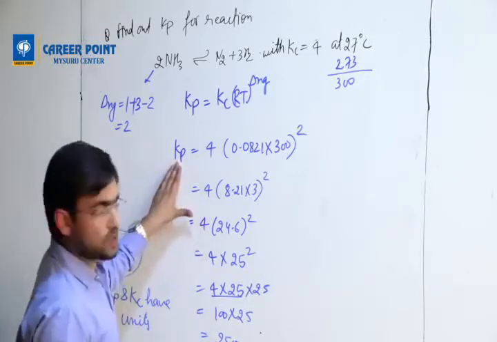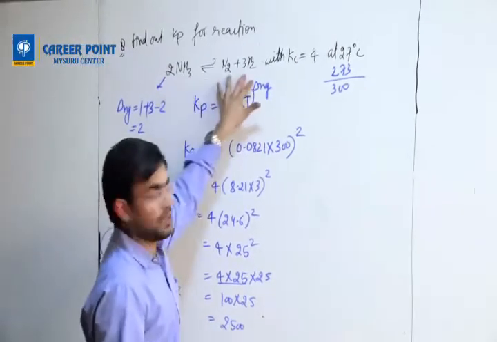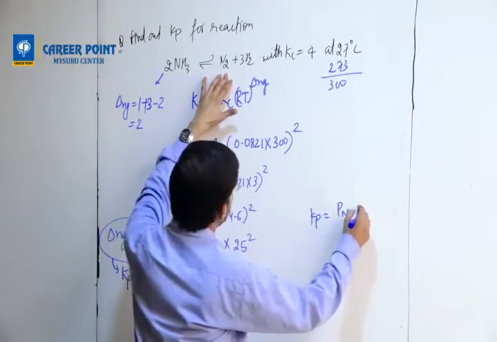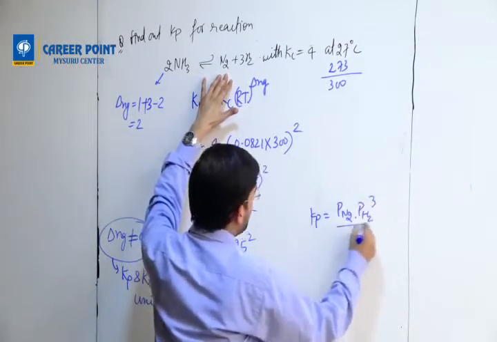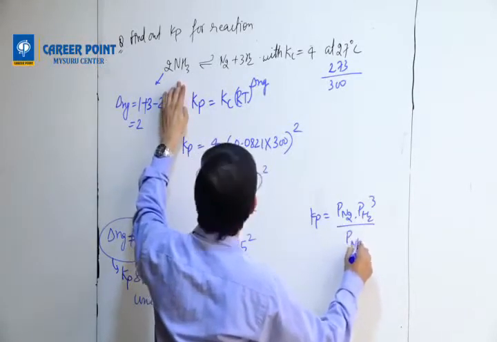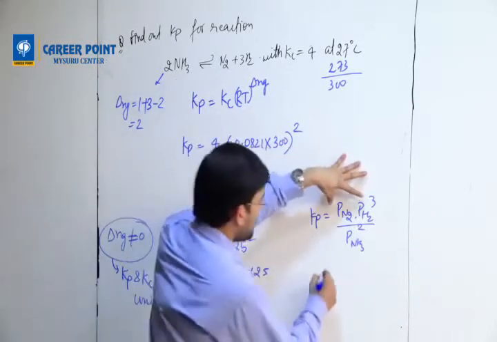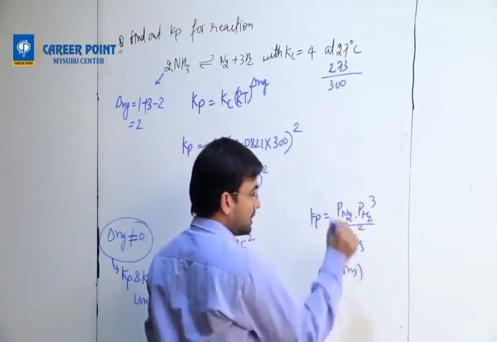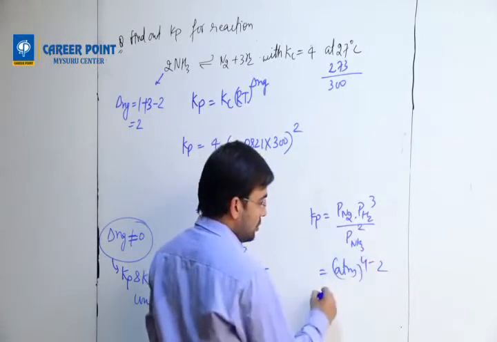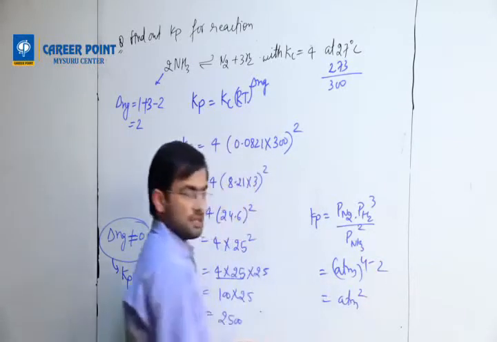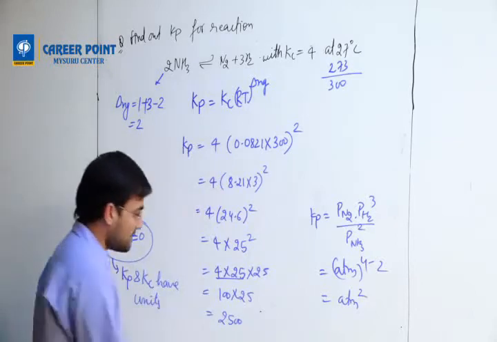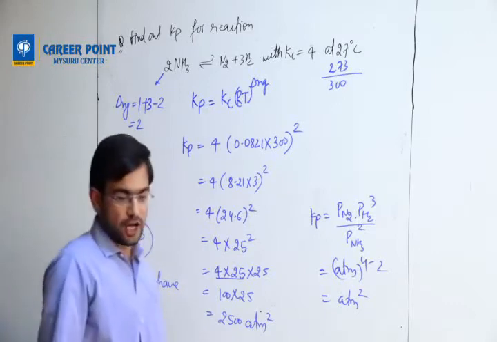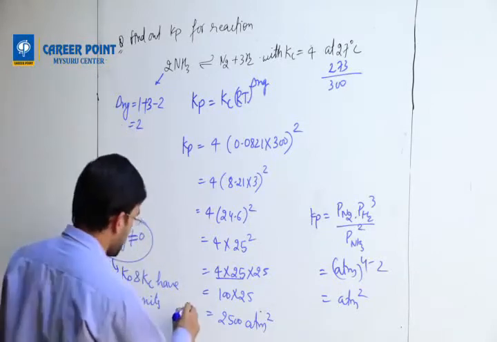If this is a Kp expression, I can also write the Kp expression here. If you write it, what will it become? Pressure of N2 dot pressure of H2 cube by pressure of NH3 square. Now these are pressure units. Pressure unit is ATM. So ATM 1 into 3, 4 minus 2. So ATM unit comes as square. Kp unit comes as ATM square. That will be the unit of Kp. Understand? That's how we calculate Kp.